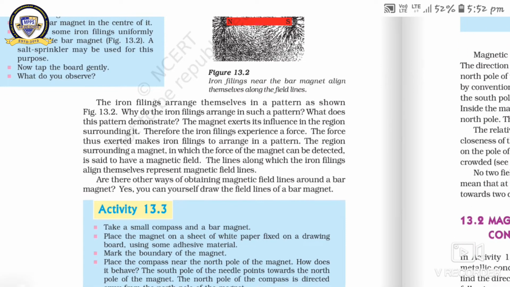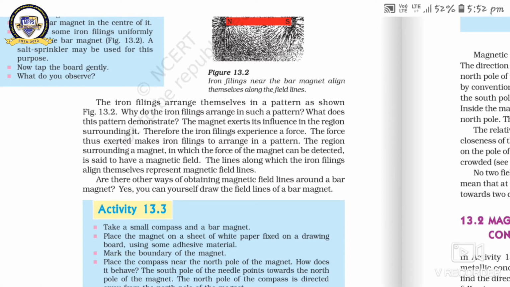It means the arrangement of the iron filings is done by the force exerted by the magnet. The region surrounding a magnet in which the force of the magnet can be detected is said to be a magnetic field. This is the definition of magnetic field. What is the magnetic field? It is the region around a magnet in which the force of the magnet can be detected. That is the magnetic field.